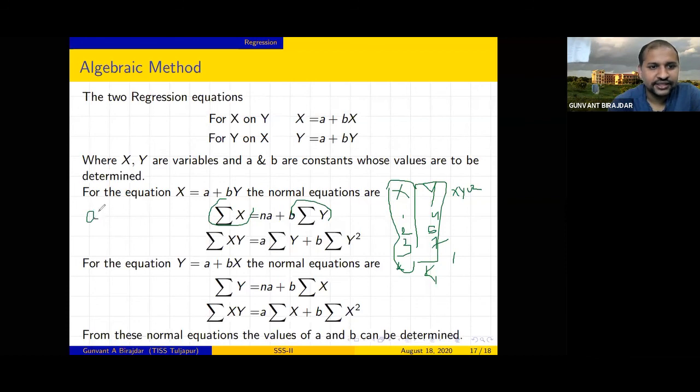A simple equation like this: a1x plus b1y is equal to some constant c1, and a2x plus b2y equals c2.